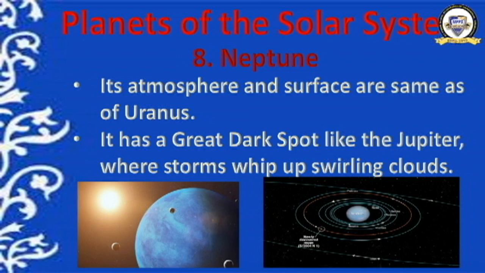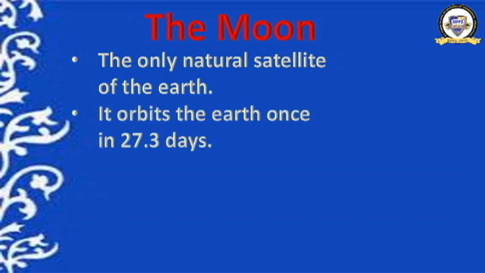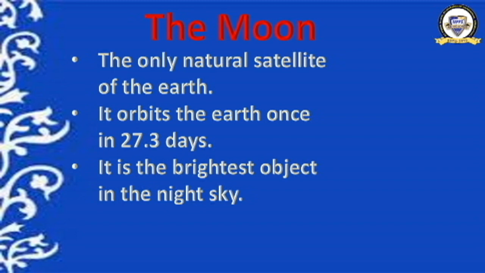Okay, so moving to the next topic. What is the next topic? The moon. Now we are going to learn about the moon. It is the only natural satellite of the earth. I told you it orbits the earth in 27.3 days. How much time does the moon take to complete one revolution around the earth? That is 27.3 days. It is the brightest object in the night sky.